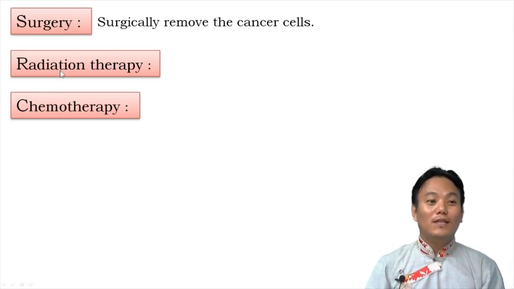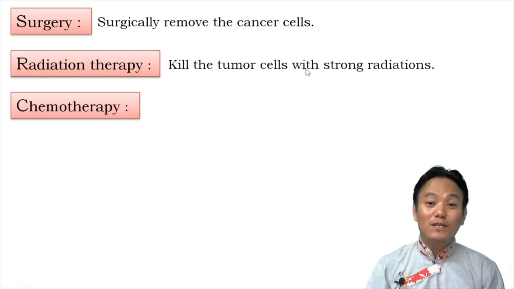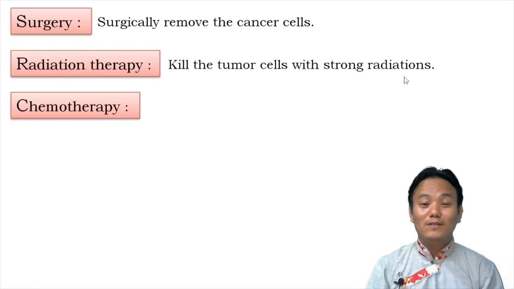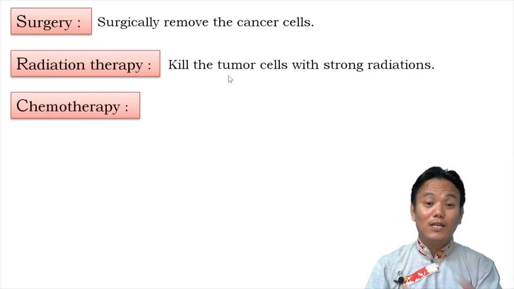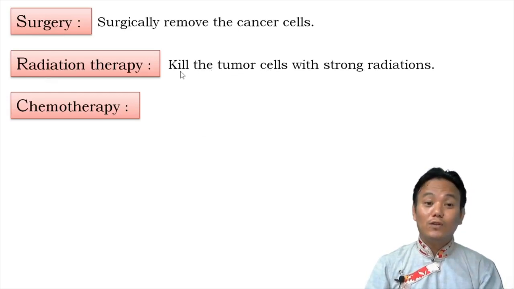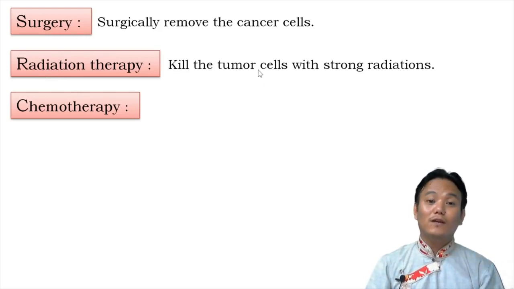And the second method is radiation therapy. In radiation therapy, the tumor cells are killed by using strong radiations like X-rays and gamma rays. So these strong radiations, if they are targeted at the tumor cell, will kill only the tumor cell and not the healthy cells. Over here also, the doctor has to ensure that all the tumor cells get irradiated and none of the tumor cells get left behind. Otherwise, the cancer will occur again.